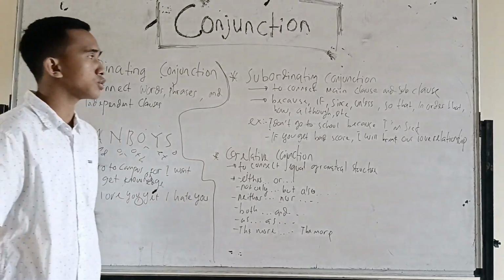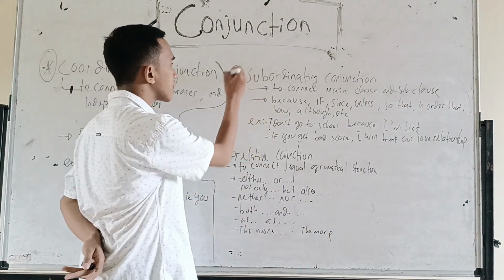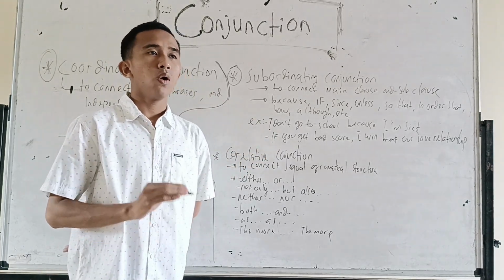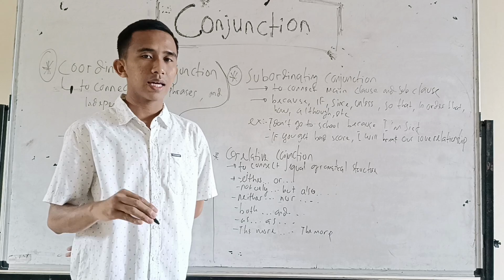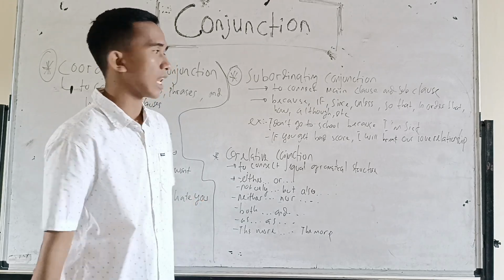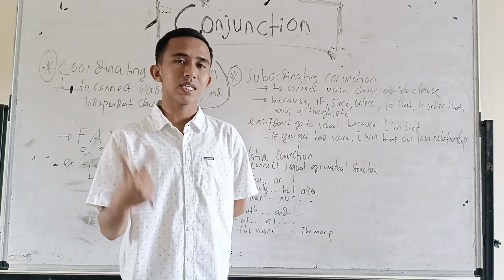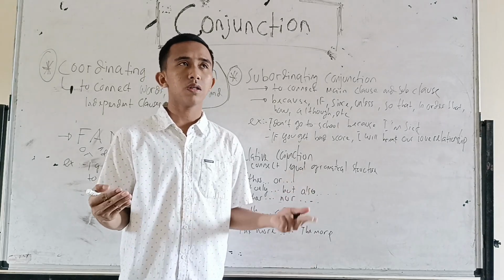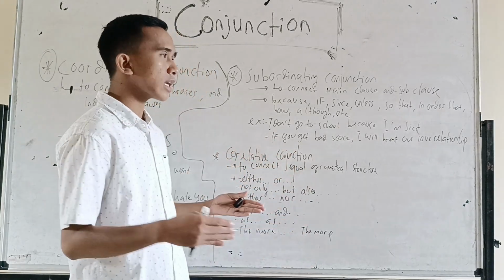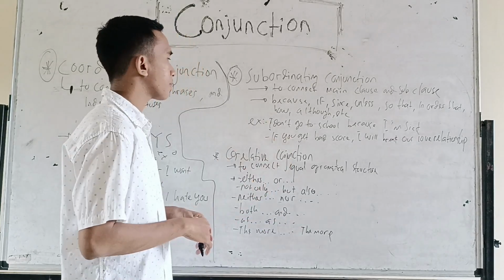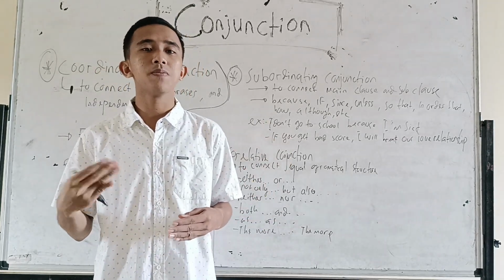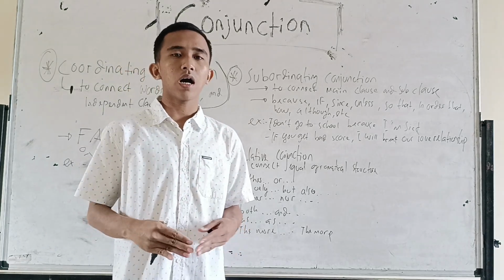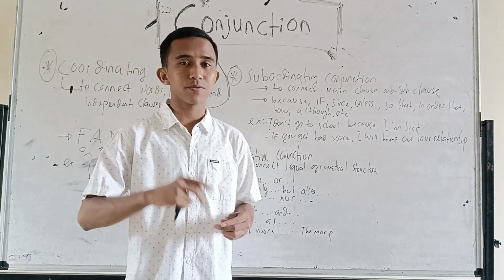Okay, next about subordinating conjunction. Subordinating conjunction is a conjunction to connect a main clause or independent clause and a subclause or dependent clause. For example, because, if, unless, since, how, where, although, though, so that, in order that, and etc. For example, I go to school because I'm sick. If you get a bad score, I will quit our love relationship, and etc.